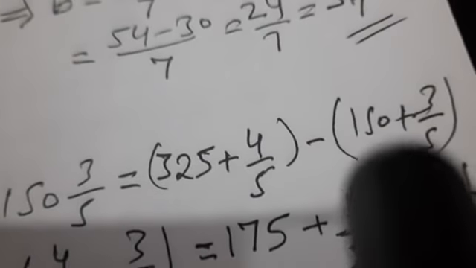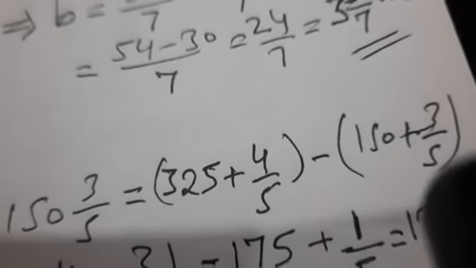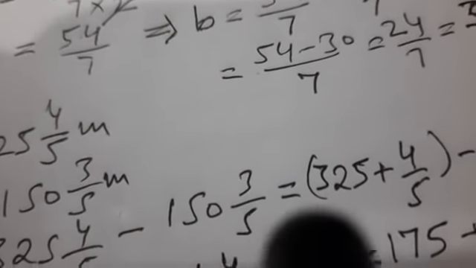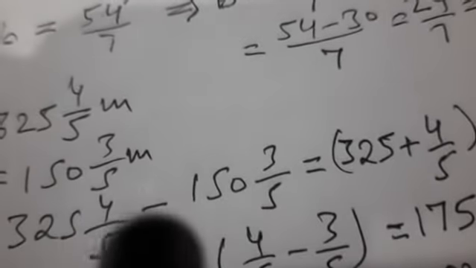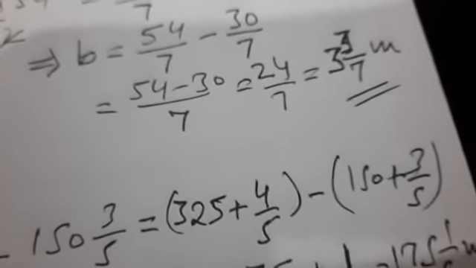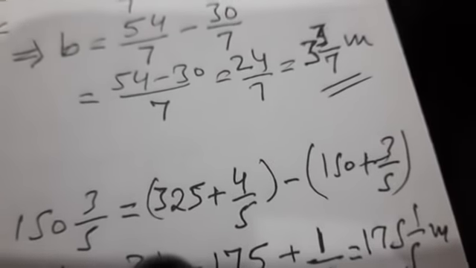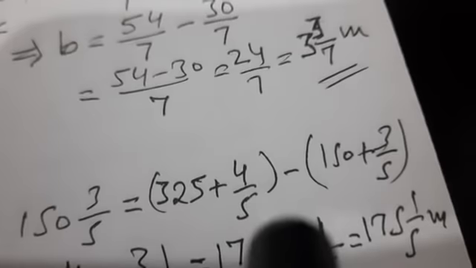And same way 150 whole number 3 upon 5 we are writing 150 plus 3 upon 5. If you are not comfortable with this method of doing, you can always convert in simple fraction and do as you always do. But this is a simpler method of doing calculations and it saves time also.